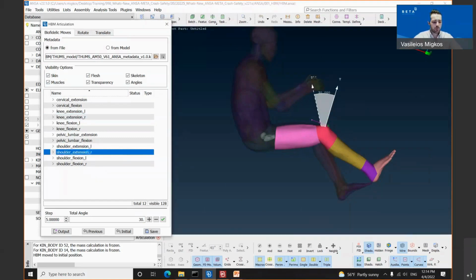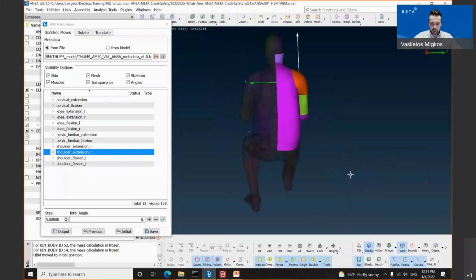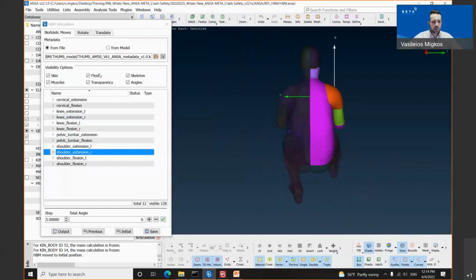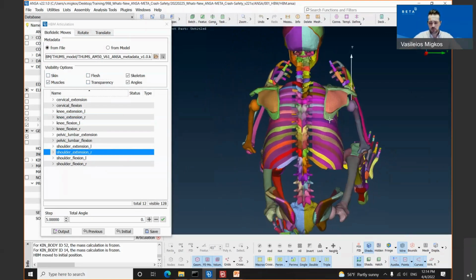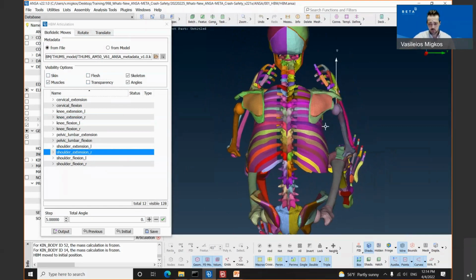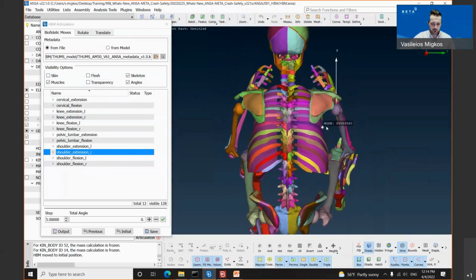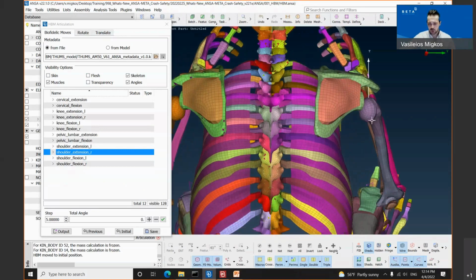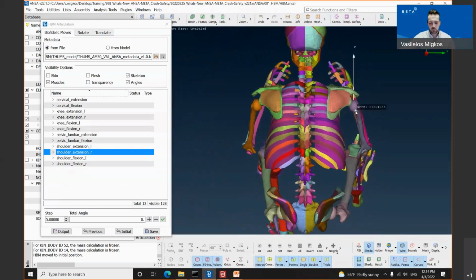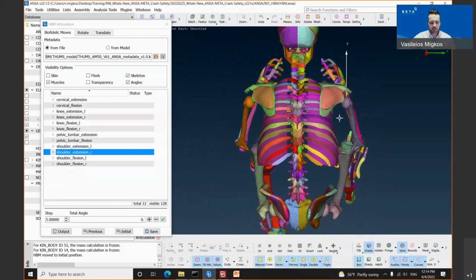Let's say that we will do this for the shoulder extension. In order to perform this movement, I will deactivate again the skin and the flesh, as well as the checkbox transparency. The reason why I'm doing this is that, according to the literature, there is a body anatomy rule for the shoulder, which says that once we raise the shoulder up and rotate it 30 degrees, the shoulder bone, which I'm highlighting now with the mouse cursor, also takes part in this movement with a 15-degree rotation. And exactly this is the case also in our human body model tool.